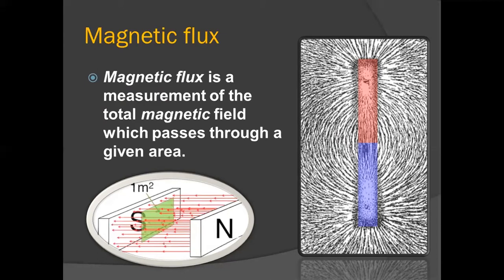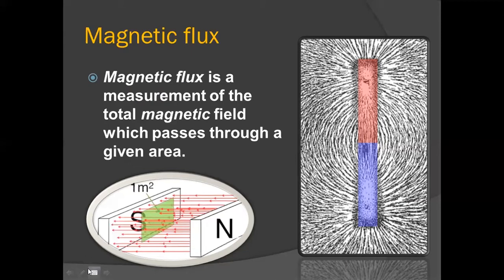That means, say there are 46 children in a classroom. I'm choosing one single bench and I'm going to see how many students are there in that single bench, which means I'm choosing a particular area and I want to see the number of students in that particular area. Similarly, imagine the magnetic flux. It is a measure of total magnetic field in a certain area.